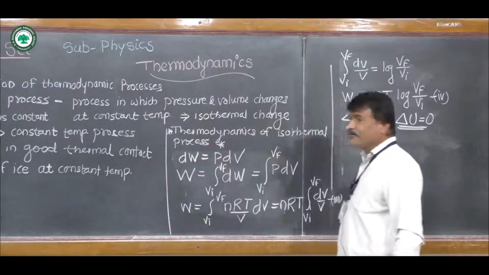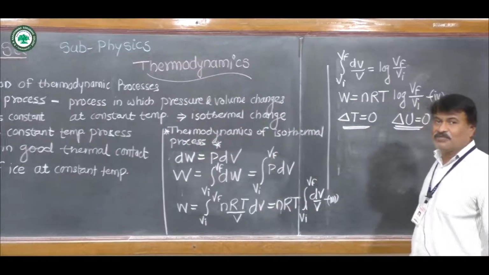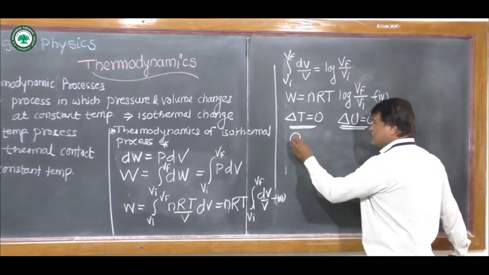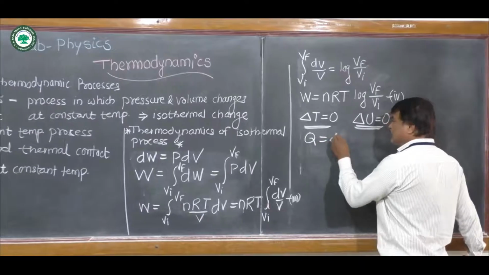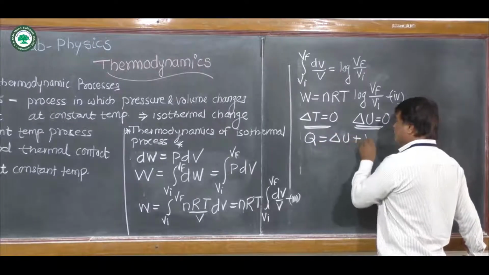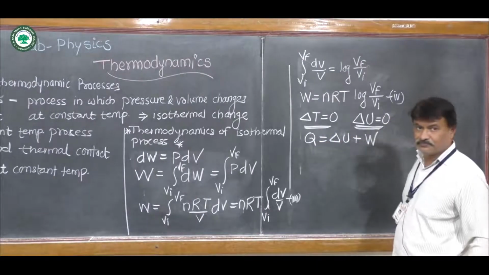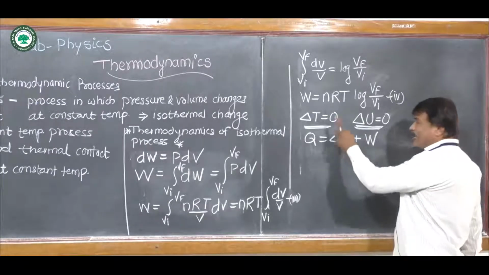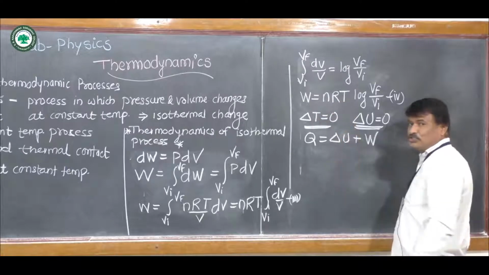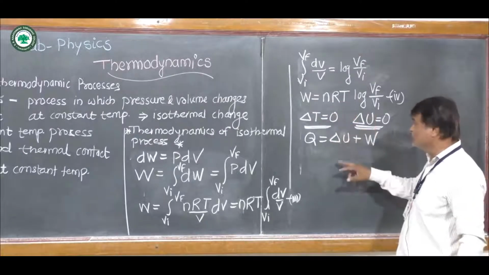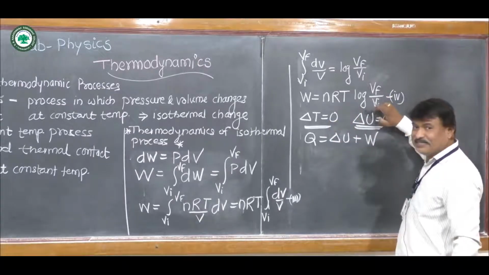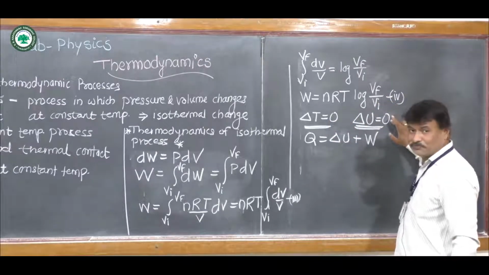Now, we consider the first law of thermodynamics. According to the first law of thermodynamics, Q is equal to delta U plus W. As you know, under the isothermal process, delta T is equal to 0, therefore the change in internal energy is also equal to 0.